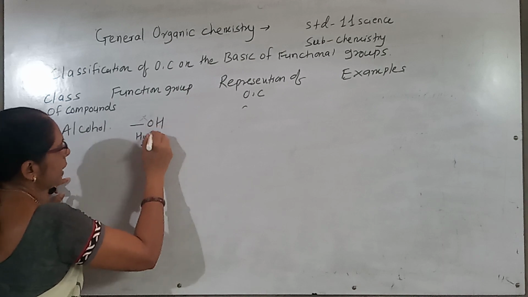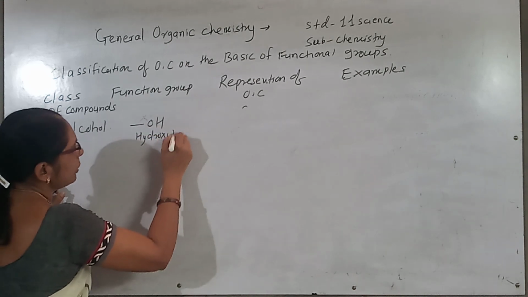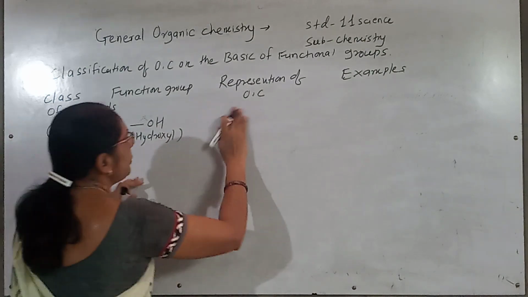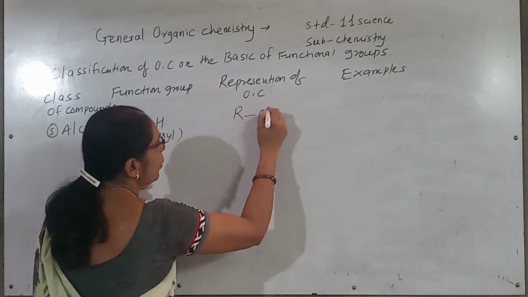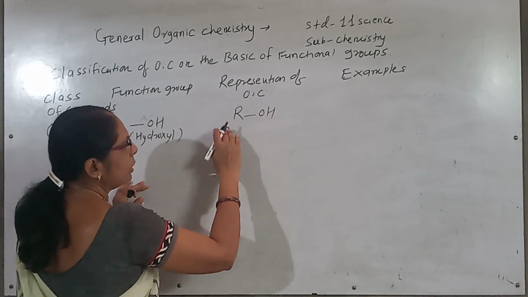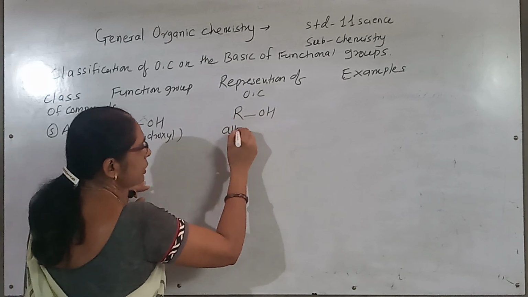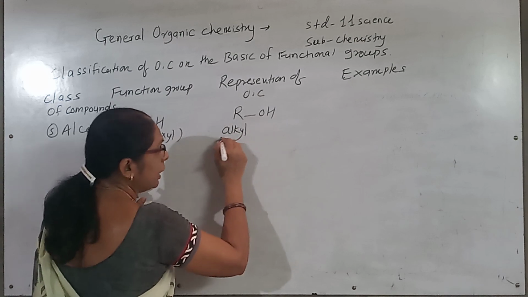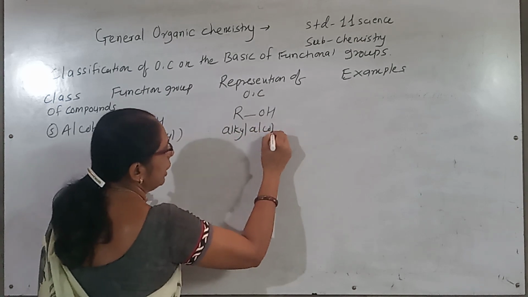This functional group is called the hydroxyl OH group. They are represented as ROH. That is, this is a methyl alcohol, ethyl alcohol, like this way. So it is an alkyl alcohol.